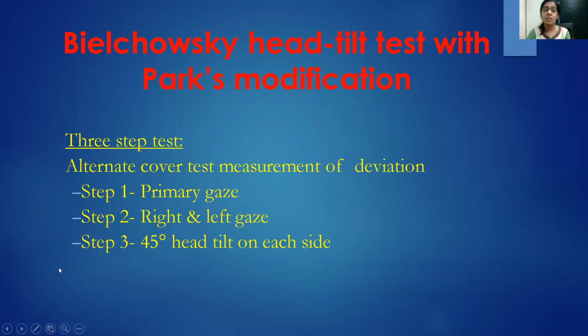And after that, you do step 3, where you give a head tilt test. Now, in the head tilt test, when you tilt the head on one particular side, the eye on the side that you have bent your head to is going to intort, and the eye which is on the opposite side is going to extort. That's the basis of the head tilt test.